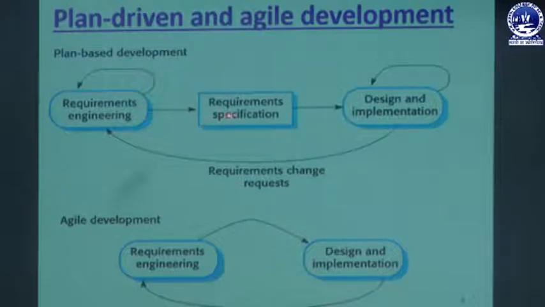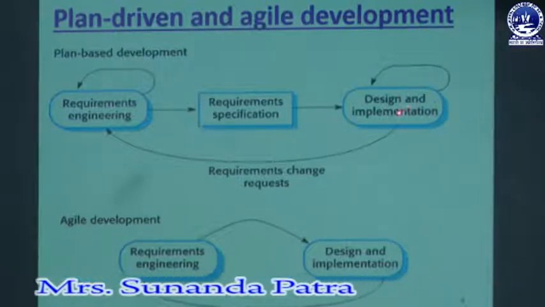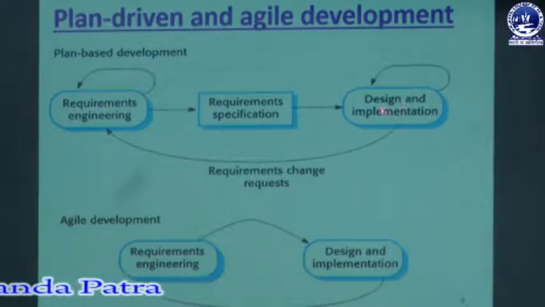That means we have some document. So after getting the requirement specification document, then we will go for design and implementation. So this is actually an iterative process. Design and implementation has some more phases. Then we will go through those phases. And once my design and implementation has been done, then we will go for testing and deploying the software to the customer.